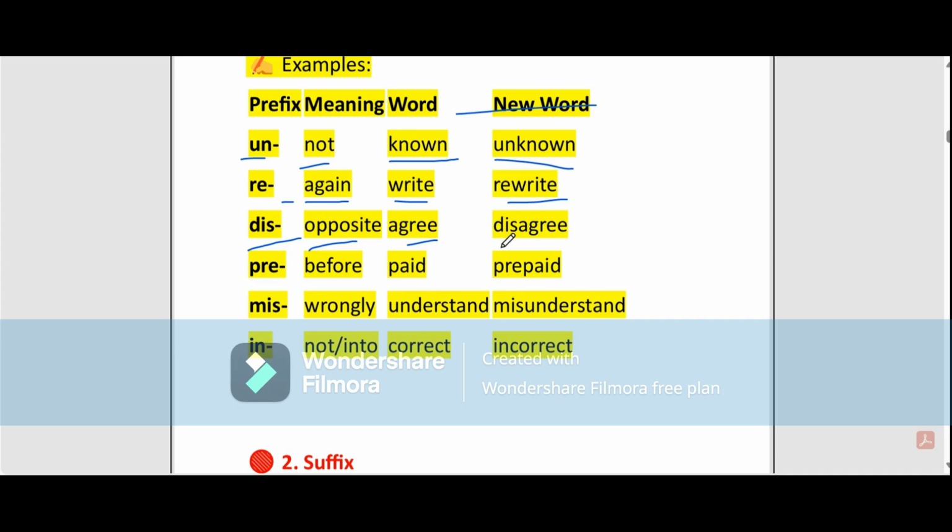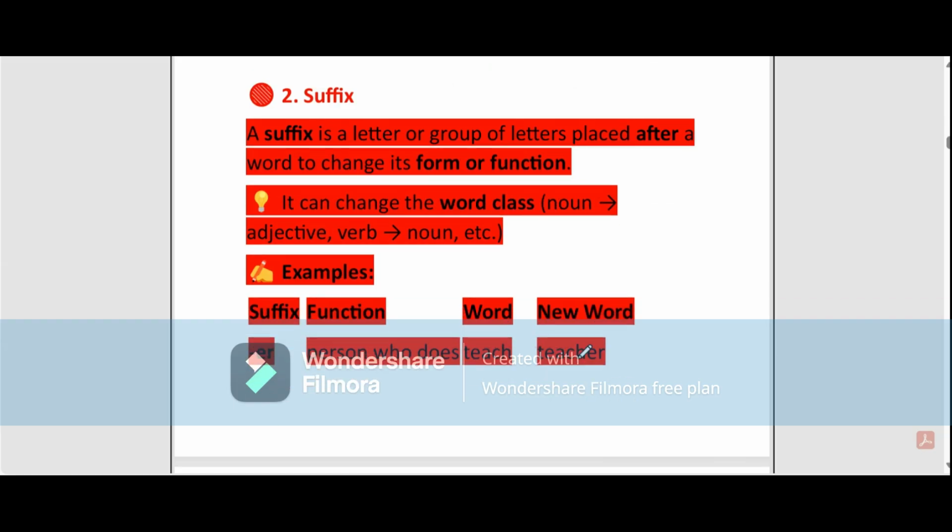Come to another topic, that is suffix. A suffix is a letter or group of letters placed after a word to change its form or function. Always remember, it can change the word class, noun, adjective, verb, etc. also. But a prefix cannot change the word class such as noun, verb, adjective, etc. Always remember this point. Okay.